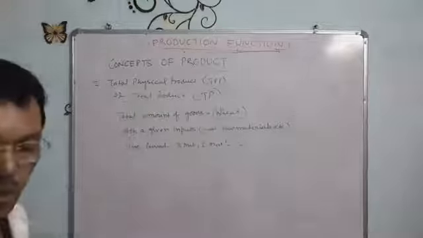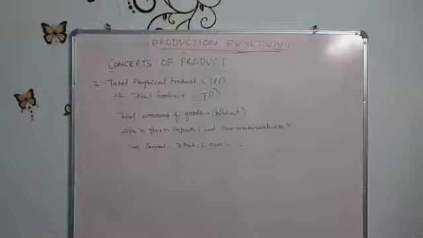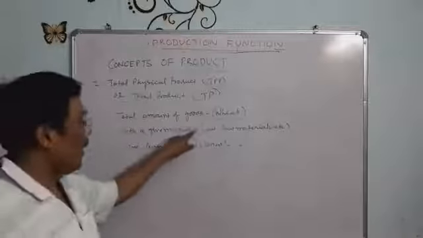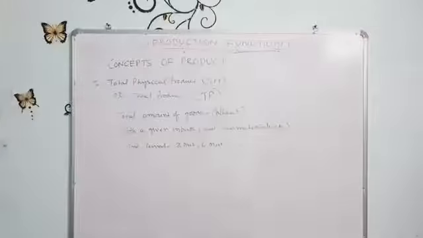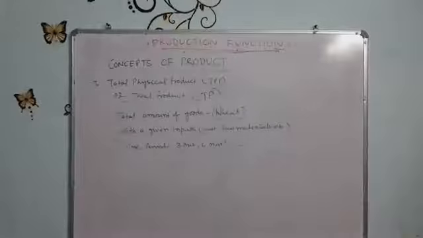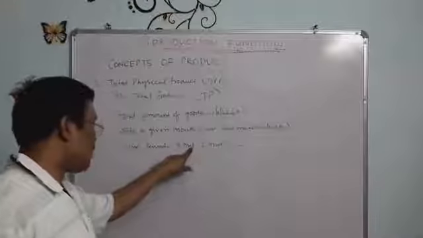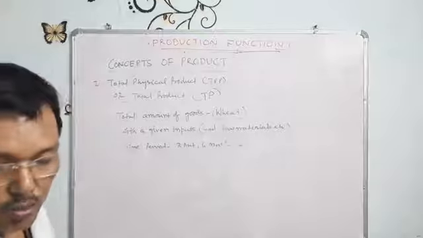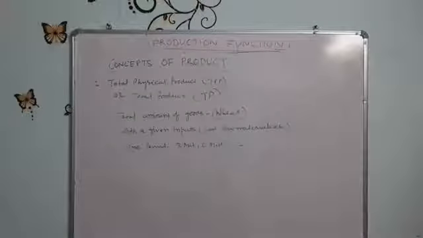For example, suppose wheat is produced by farmers with the given inputs, that is land, raw materials, etc. Whenever the farmer uses these inputs, he may produce wheat during the specified period of time, 3 months, 6 months, etc. That is called the total physical product or total product.